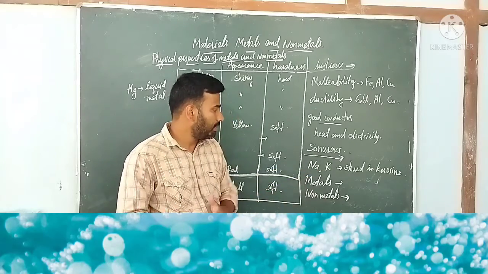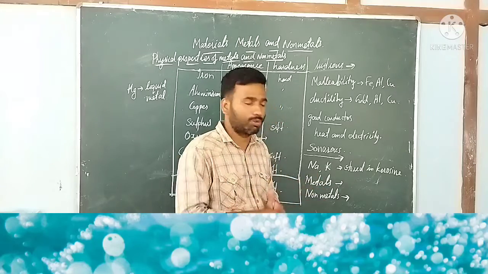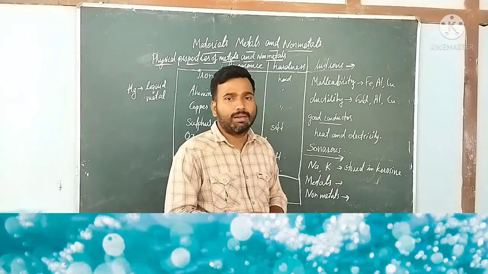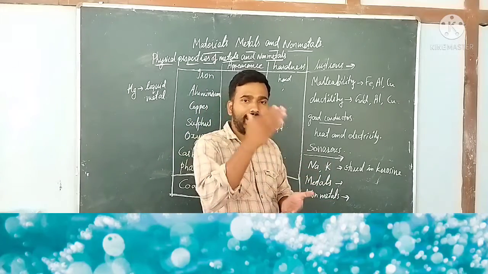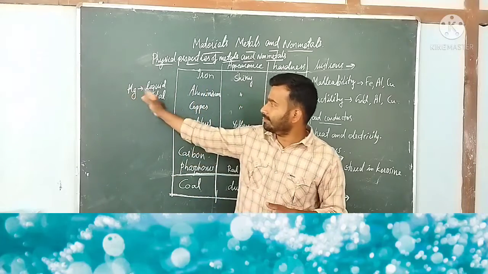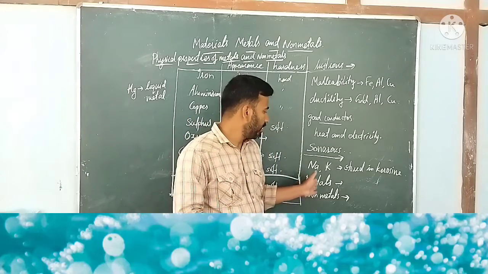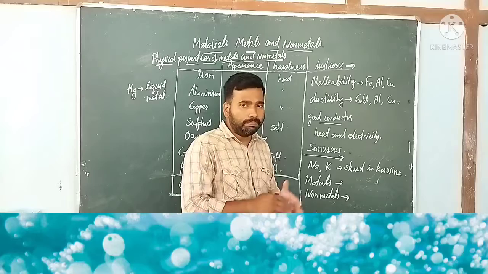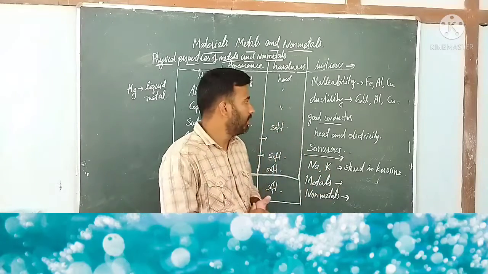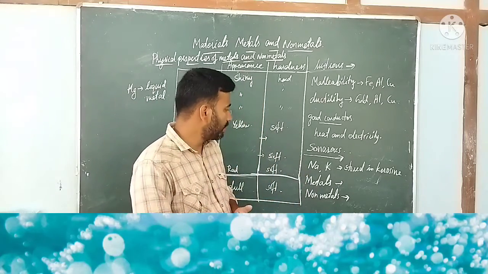Now some exceptions, especially sodium and potassium. Na is the symbol for sodium, and K is the symbol for potassium. These two are metals, but they are so soft that they can be cut with a knife. Similarly, mercury exists in liquid state at normal temperature. Generally, all metals except mercury are in solid state at room temperature.